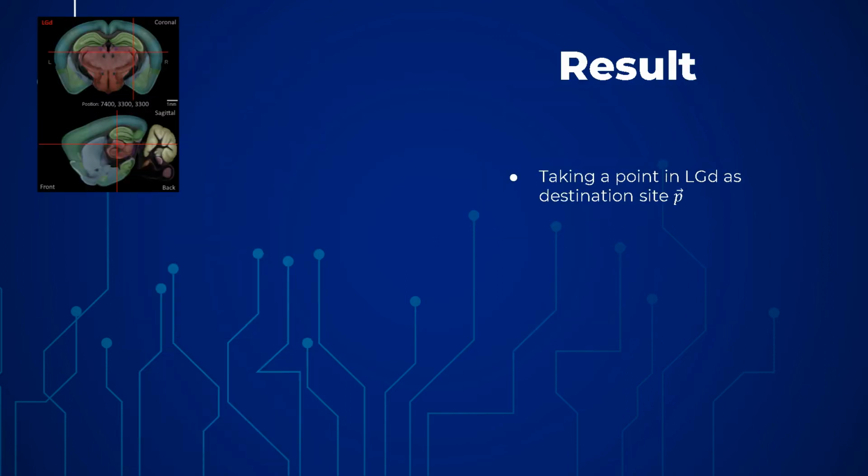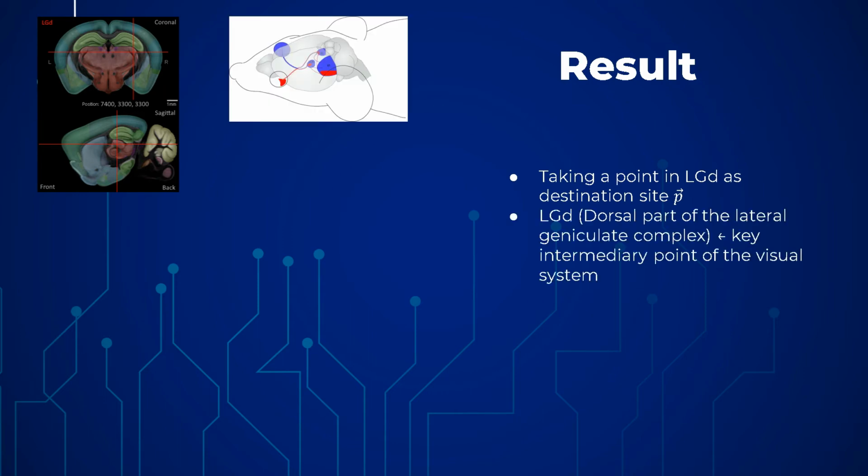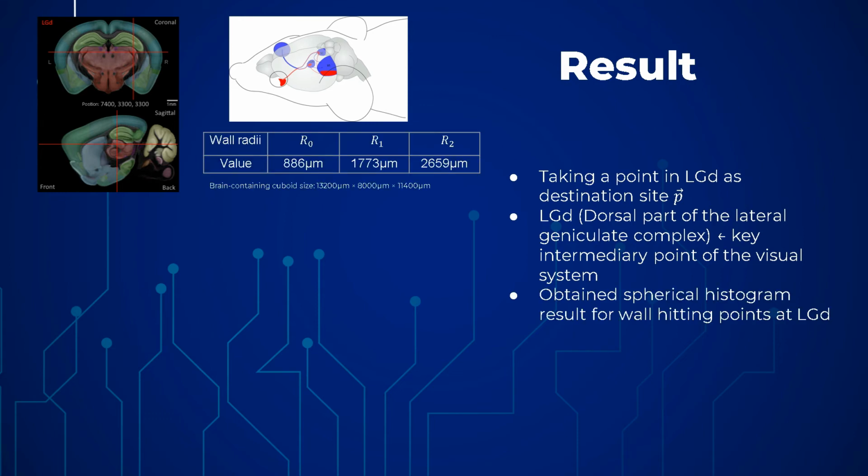Let's look at the result of a destination site P in the LGD. LGD refers to the dorsal part of the lateral geniculate complex. It is a key intermediary point of the visual system. These are the values of the wall radii of wall 0, wall 1, and wall 2.